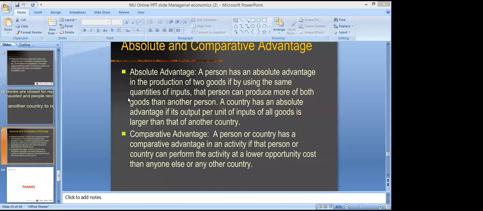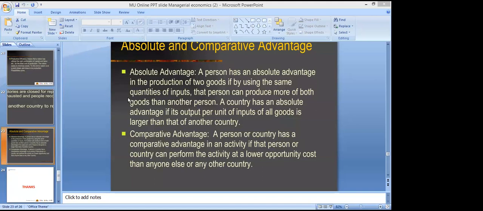Why does a country trade with another country? Why is there a need of trade? Can you answer me why there is a need of trade? To get more resources or exchange of resources, maybe? Right, okay, right. So these are the principles that give us the answer.